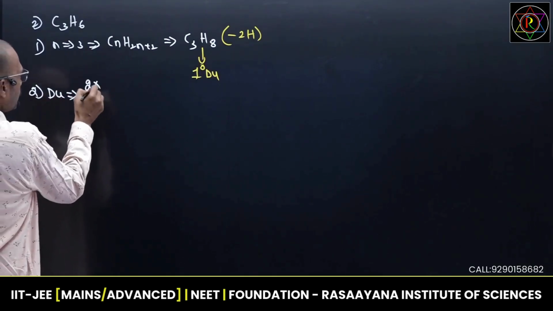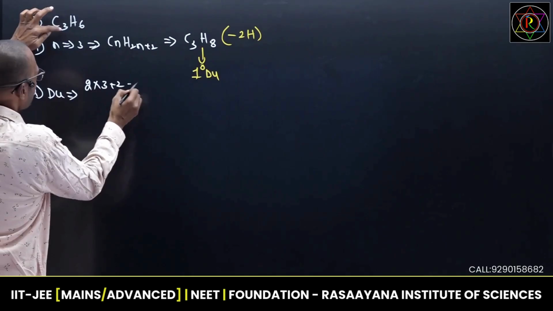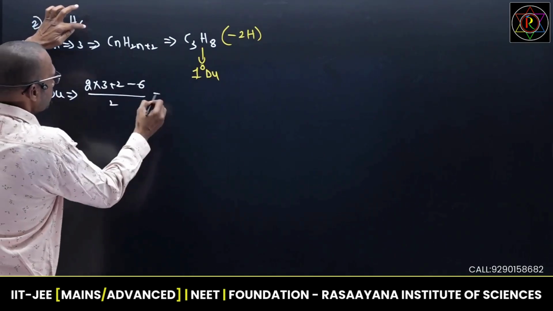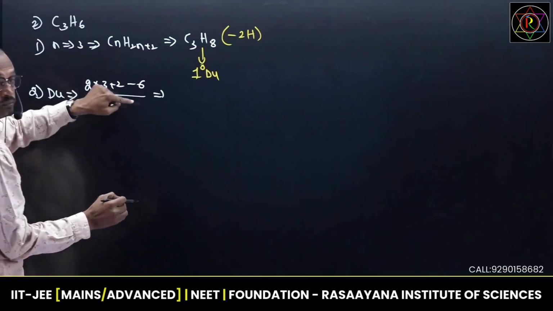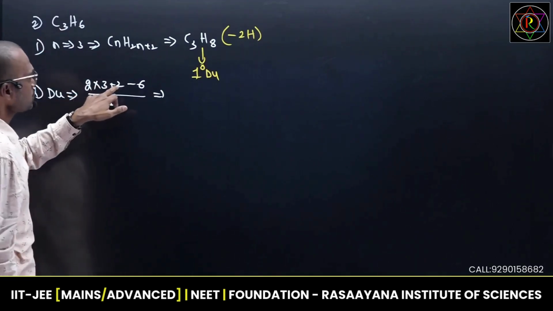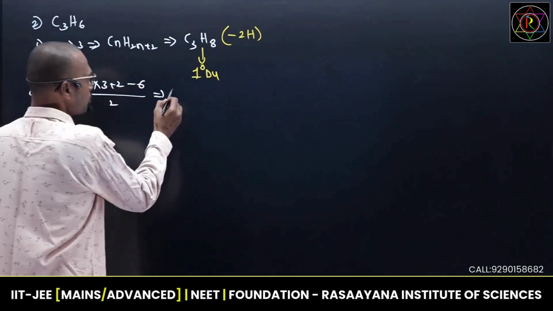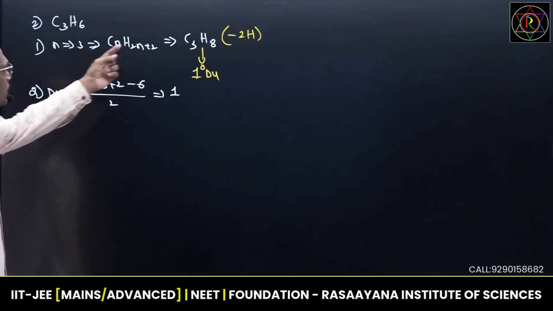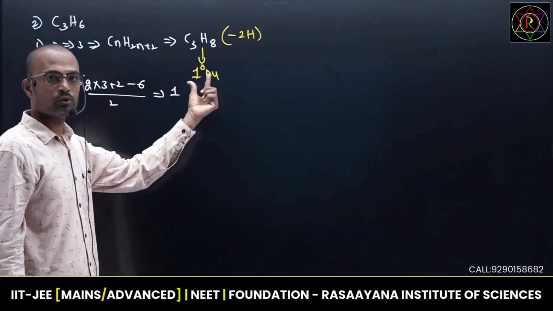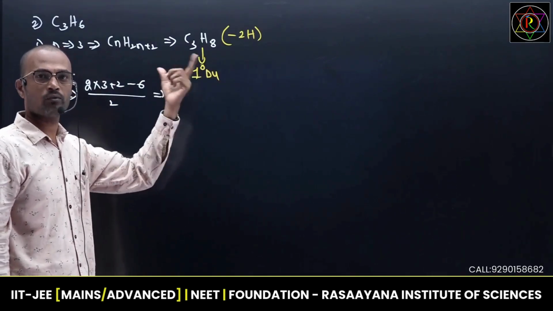DU is (2n1 plus 2 minus n2) by 2. 2 into 3, 6 plus 2, 8. 8 minus 6 by 2, you will get 2 by 2, which is 1. So, first degree of unsaturation. Right, now when you get 1 DU, it means 1 pi bond or 1 ring.